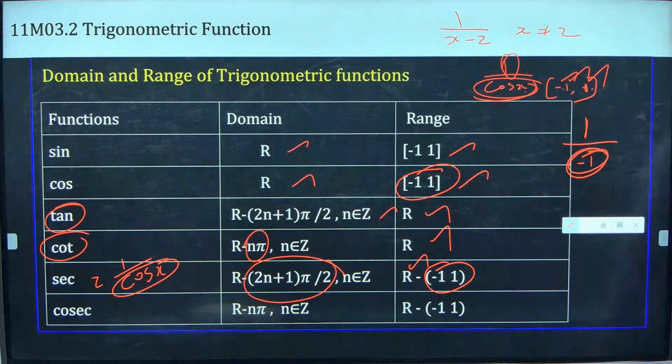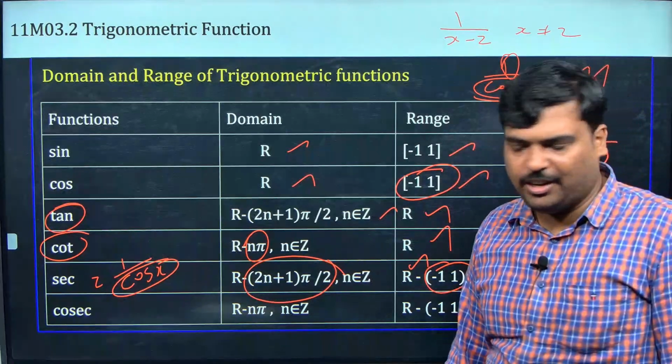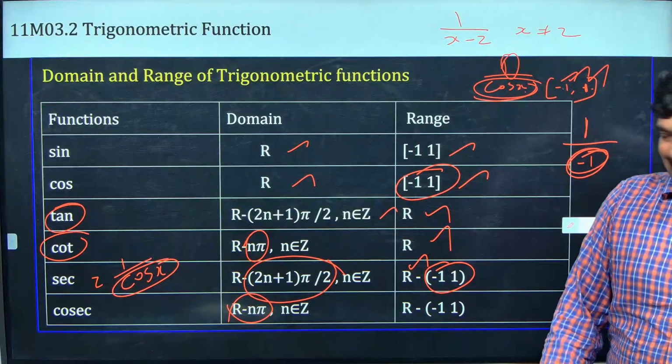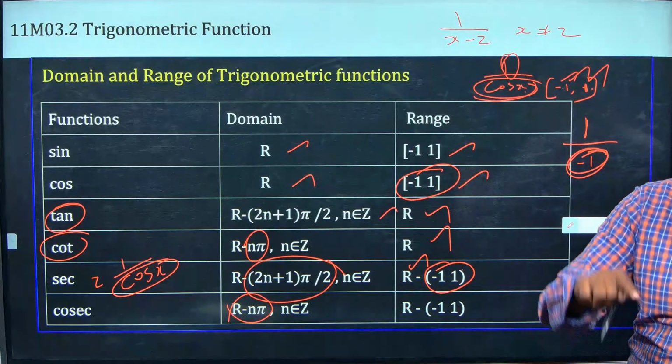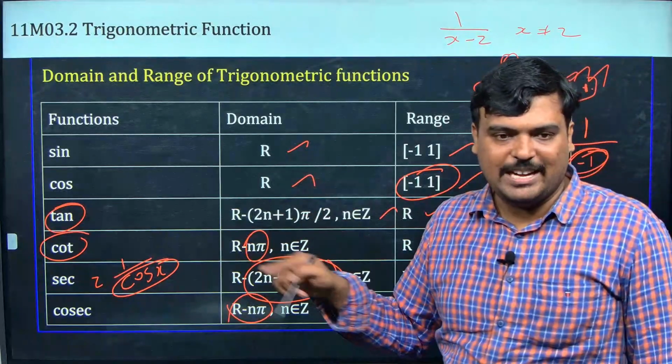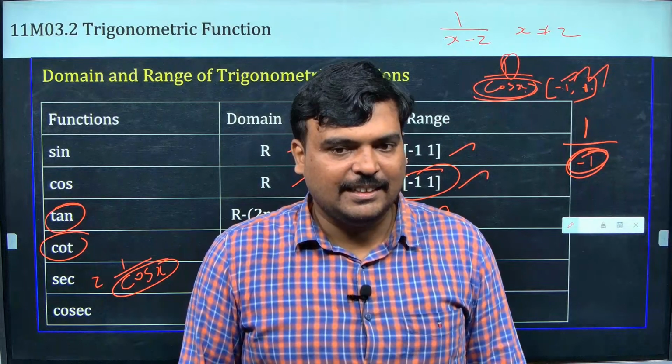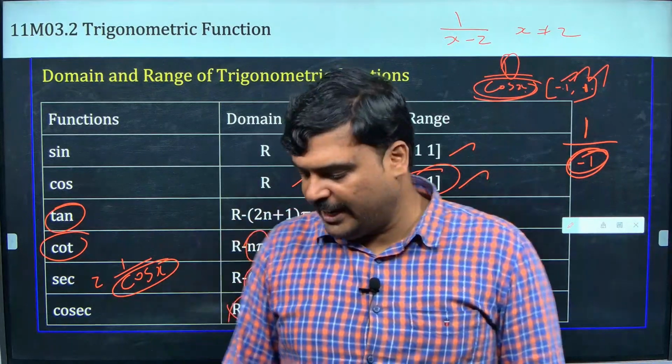Clear guys? Super? Now think about it, what would have come for cosecant? 1 by sin would have come. Sin should not be 0, and sin becomes 0 at n pi. So the range is all real numbers other than n pi. And the same rule applies here, right? Sin also comes in -1 to 1, so 1 divided by -1 to 1. Is that okay guys? Clear? Yes sir, yes sir. Okay.